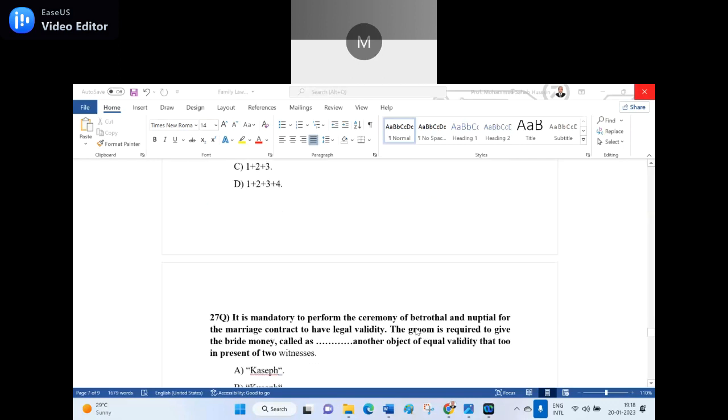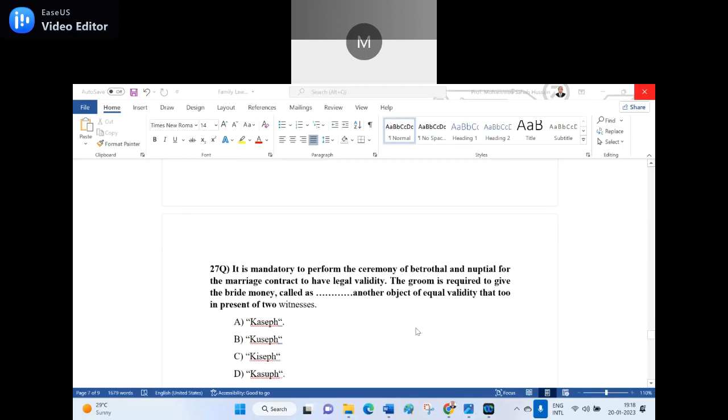Now 27th question. I don't know how many could shoot it in a right way. It is mandatory to perform the ceremony of the betrothal and nuptial for the marriage contract to have legal validity. The groom is required to give the bride money called dash, another object of equal value, in presence of 2 witnesses. A. Kasef, K-A-S-E-P-H. B. Kusef, K-U-S-E-P-H. C. Kisef, K-I-S-E-P-H. D. Kasuf, K-A-S-U-P-H.